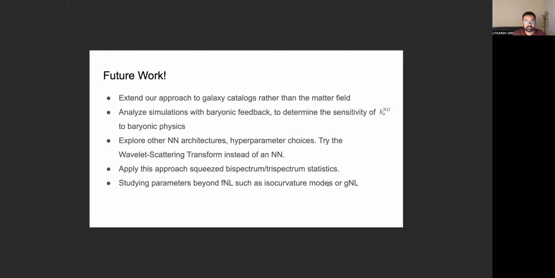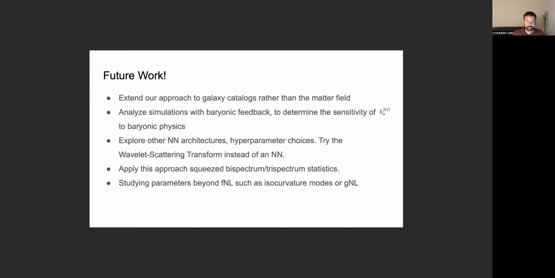We also want to analyze simulations with baryonic feedback to determine the sensitivity of this primordial prefactor that appears before the FNL parameter, which is likely sensitive to baryonic physics. We also want to explore other neural network architectures, other hyperparameter choices, as well as other transformations, for example, the wavelet scattering transform that has recently become really popular.